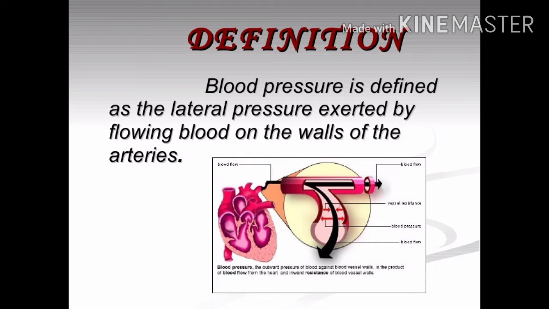relaxes. The normal systolic pressure is about 120 millimeters of Hg, and diastolic pressure is 80 millimeters of Hg. That is the normal blood pressure of a person. And the instrument which is used to measure the blood pressure is known as the sphygmomanometer. The blood pressure is measured by the sphygmomanometer.